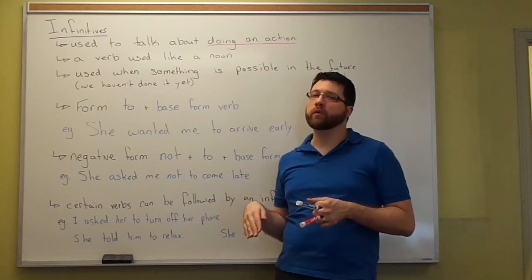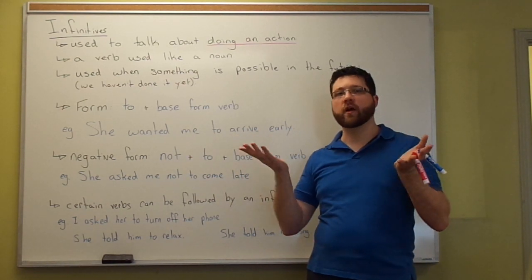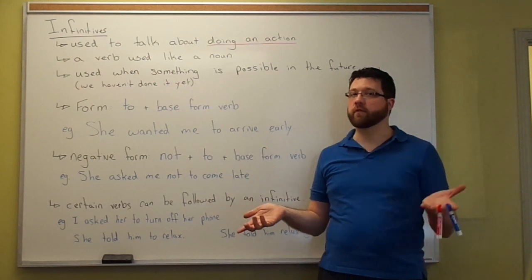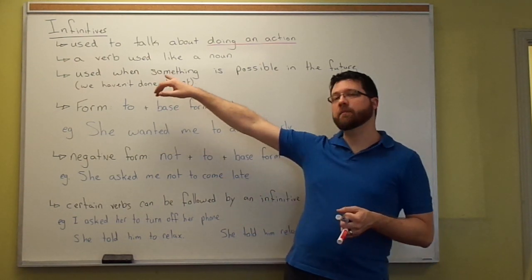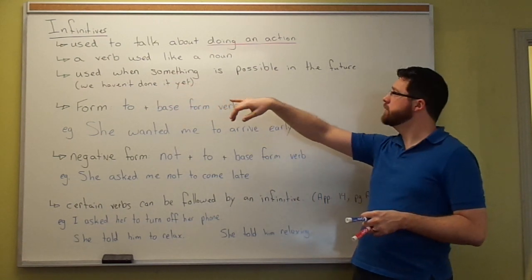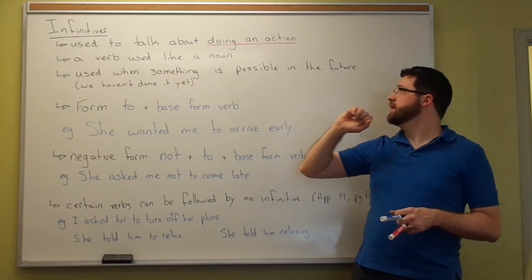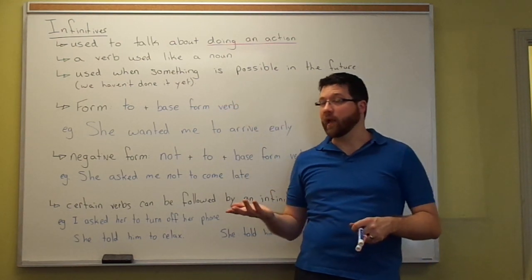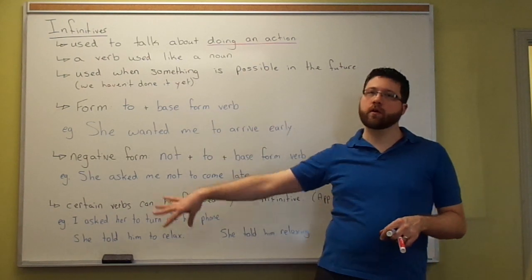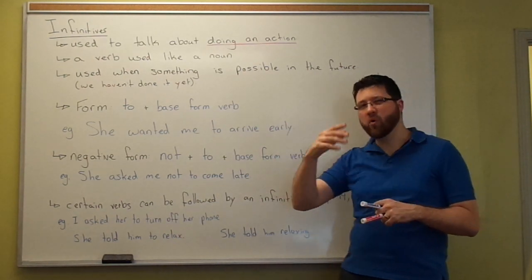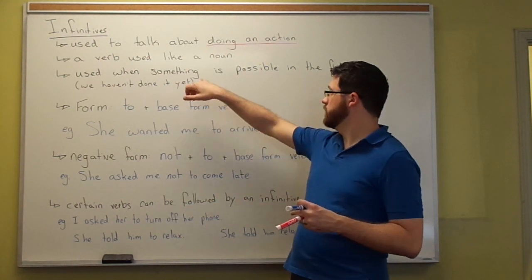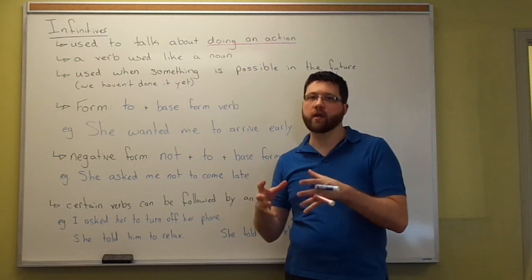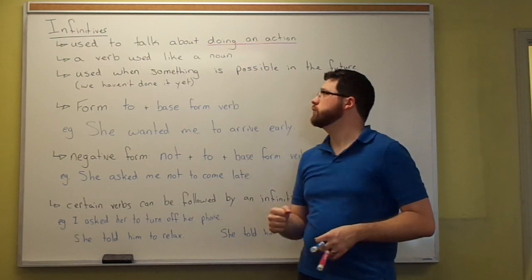Something that might help you, especially when you're trying to figure out if you need to choose between a gerund or an infinitive, is that we use our infinitive when something is possible in the future. We haven't done it yet. And as we talk about some of these examples, I'll try to point out this idea, how it hasn't happened yet. We're talking about a specific action that is in the future.